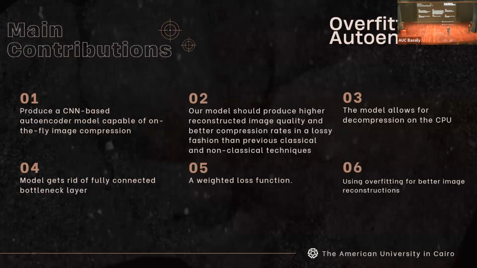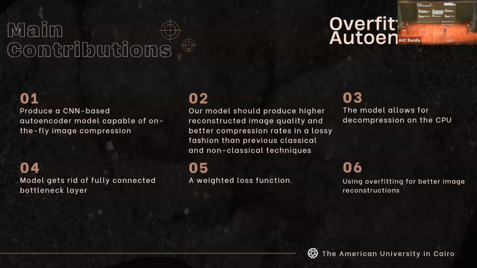Our main contributions in this approach are producing a CNN-based autoencoder that is capable of on-the-fly image compression, and consequently, we need to have higher results than other approaches, both in reconstruction quality and in compression rates. Since it's in real time, on the client side we need to decompress only on the CPU without any GPU assumption.